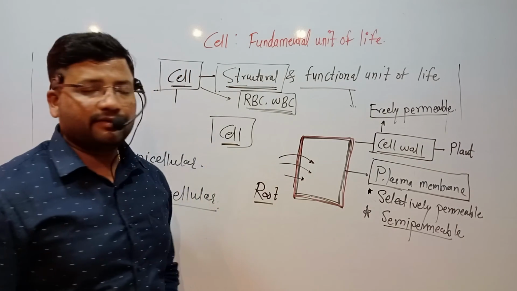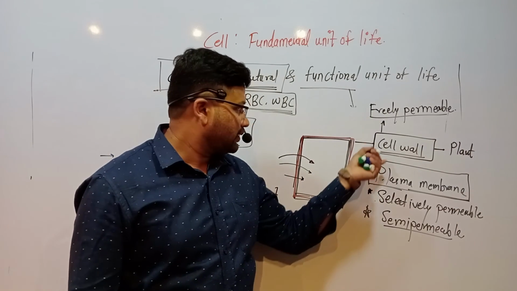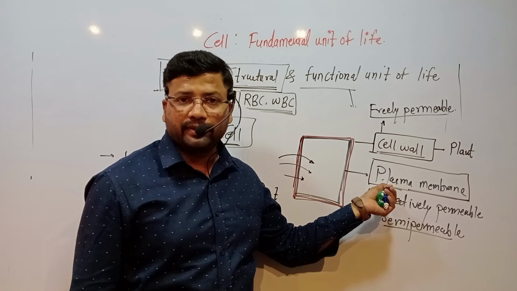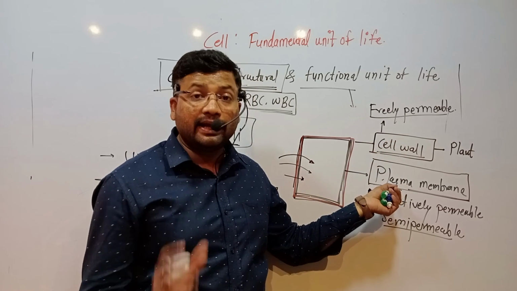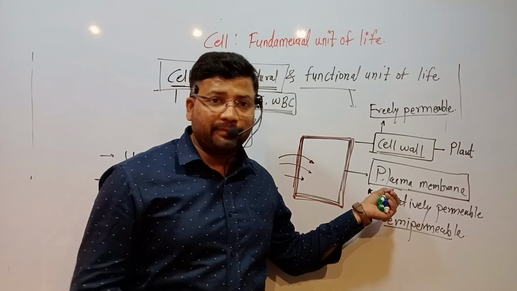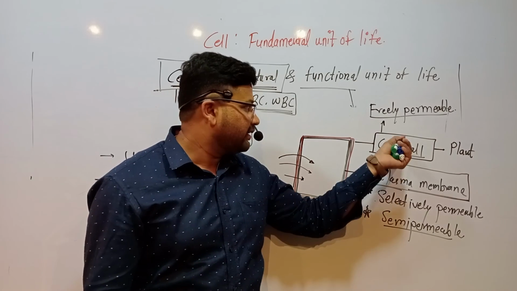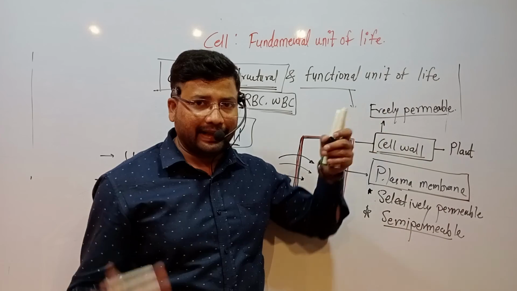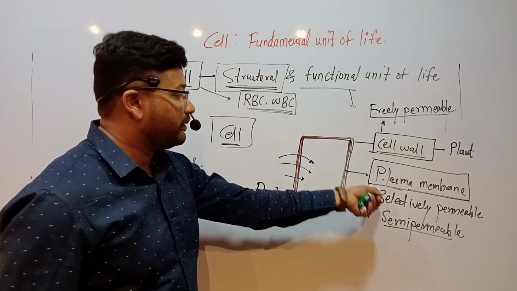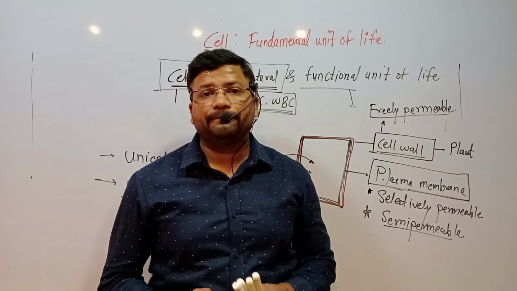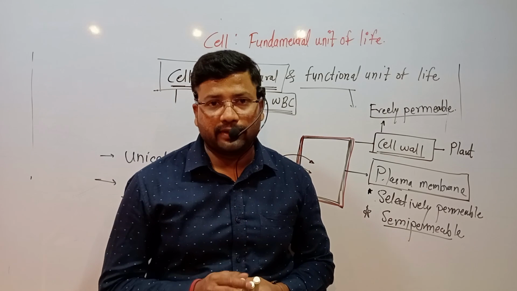So in today's lecture we have studied the cell wall and plasma membrane. The cell wall is made up of cellulose. The plasma membrane is made up of phospholipids and some proteins. The cell wall is freely permeable, so anything can move inside, but inside that cell wall there is a plasma membrane, which is selectively permeable and semi-permeable.